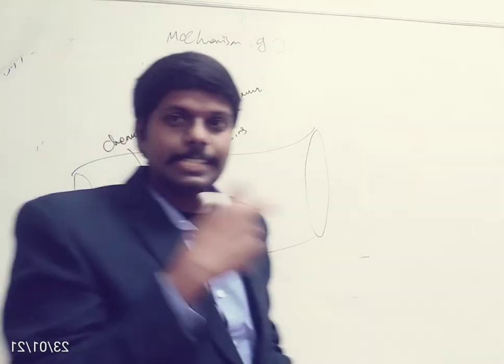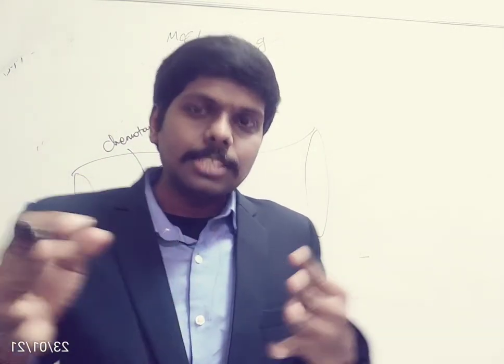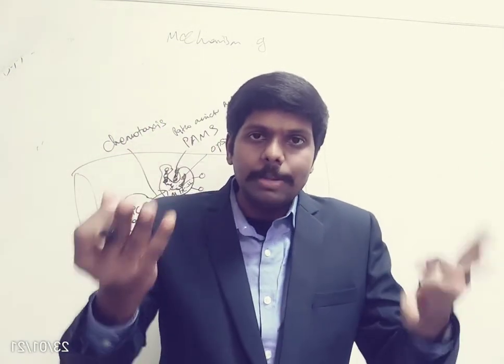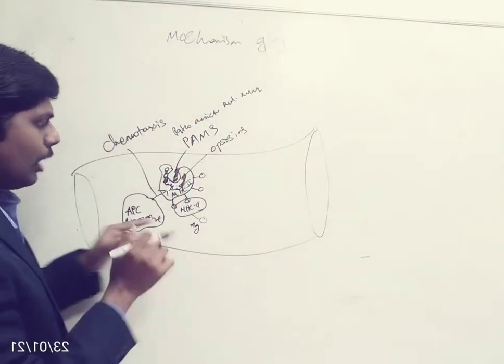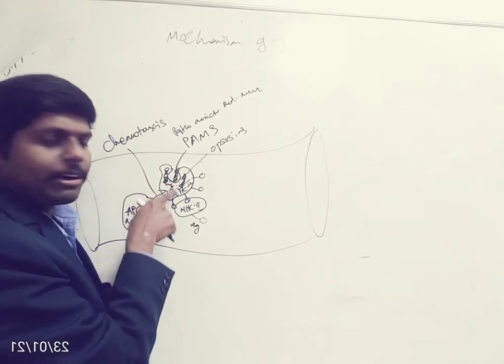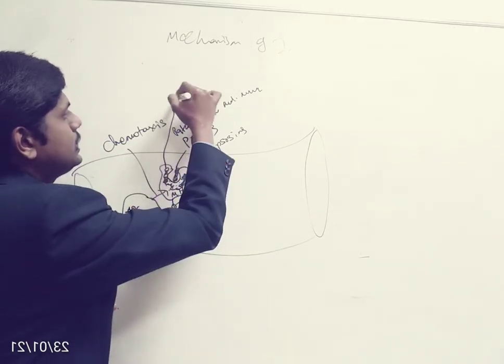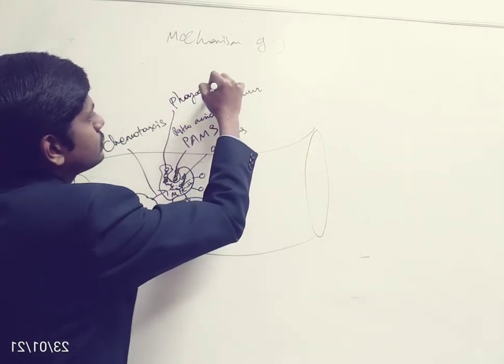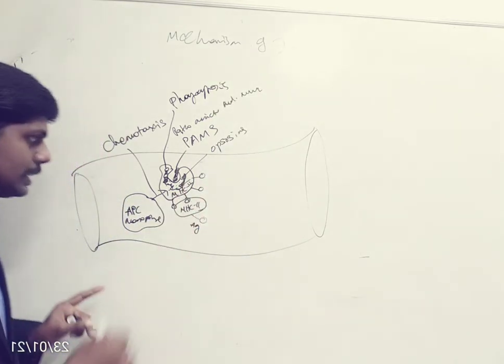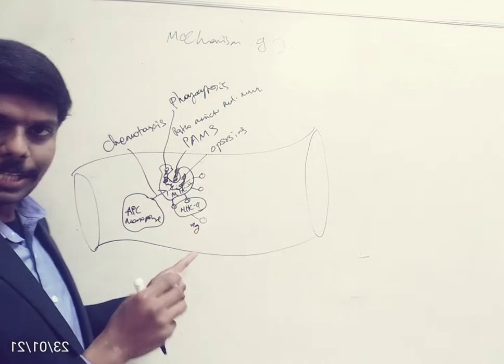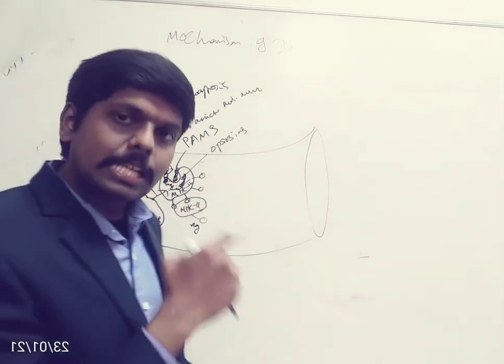To whom it is presenting, I will tell later. Just stick to this process. The digestion of a pathogen by a macrophage is called phagocytosis. After phagocytosis, it will present the antigen to other cells called T cells.